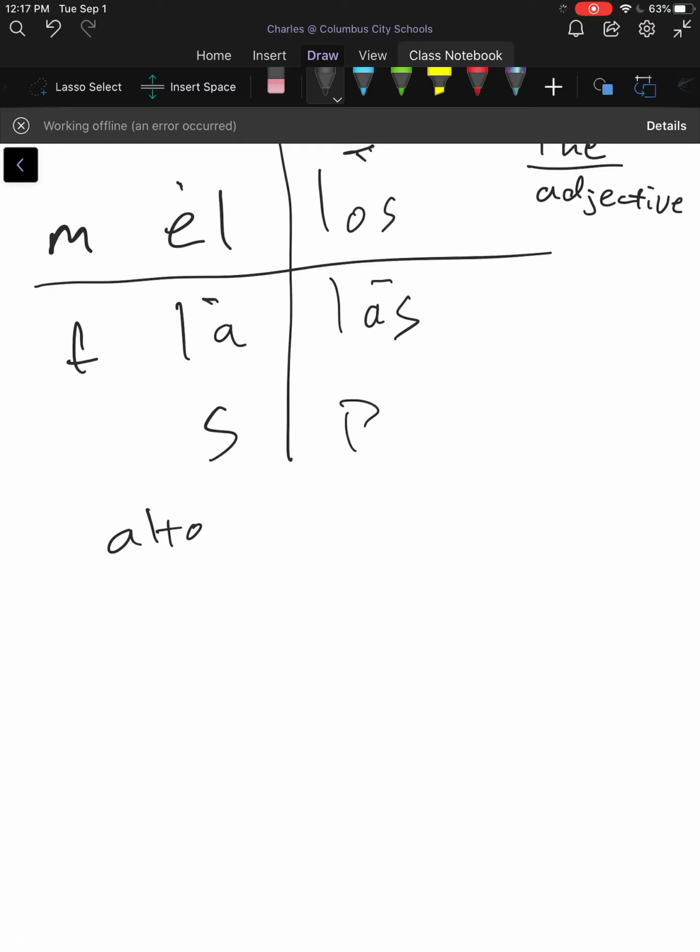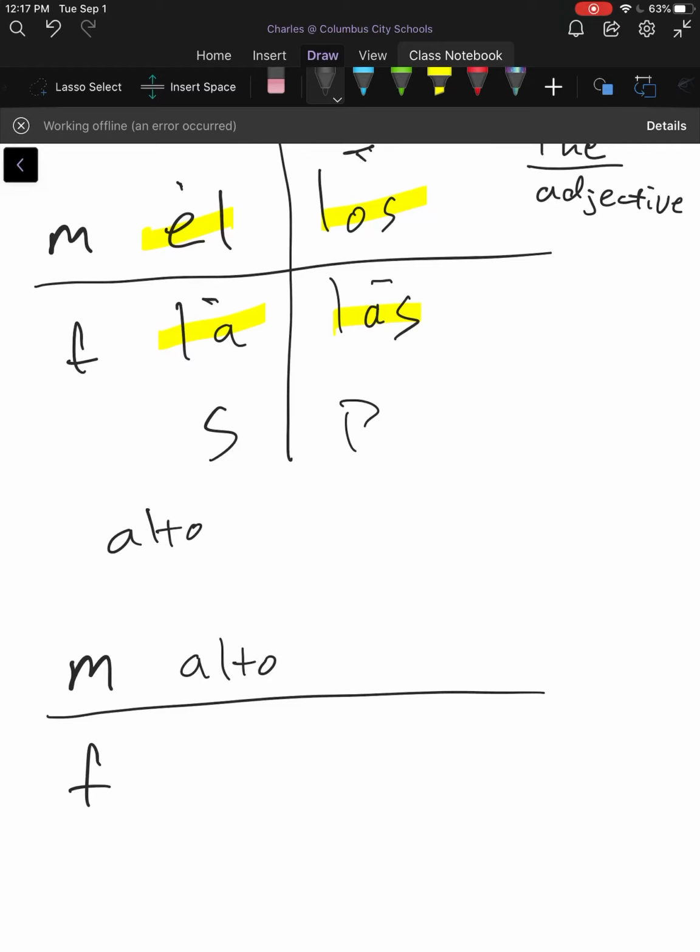There's 4 versions of alto. What are the 4 versions? There's going to be 1 to match each of these. Which means, and I know you know this already, but if you don't, or you want some review, or you know it but you don't know why it's happening, hopefully this is helpful. Alto, alta, altos, altas.